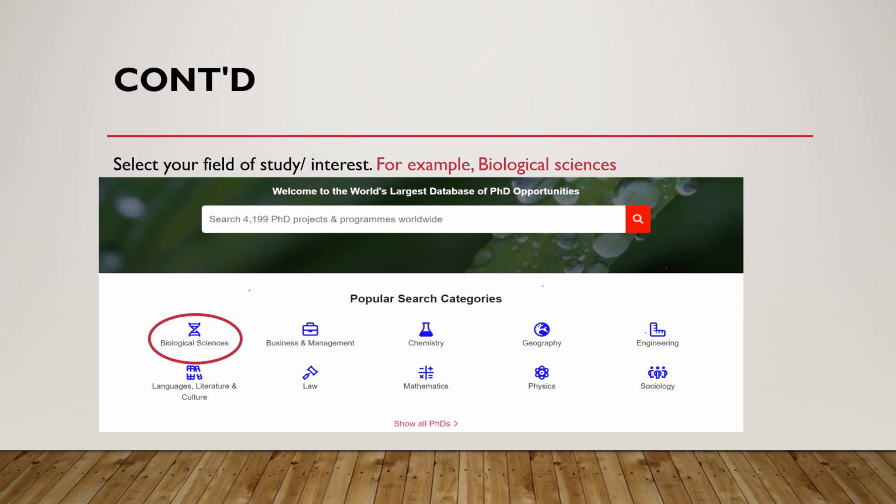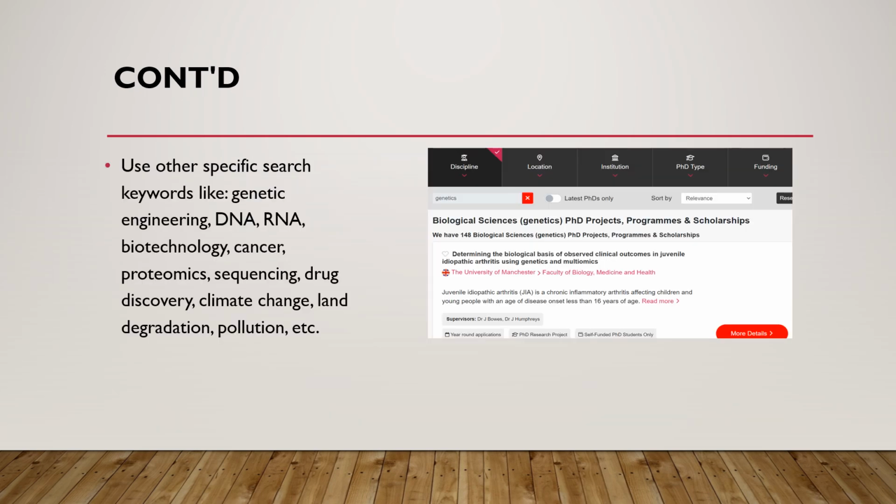And then after selecting your field of study or your field of interest, you will further narrow your research by using specific keywords related to your field of study. For example, since I selected biological sciences, I will use some keywords related to biology. So that's why I brought in genetics, engineering, DNA, RNA, biotechnology, cancer, proteomics, sequencing, drug discovery.